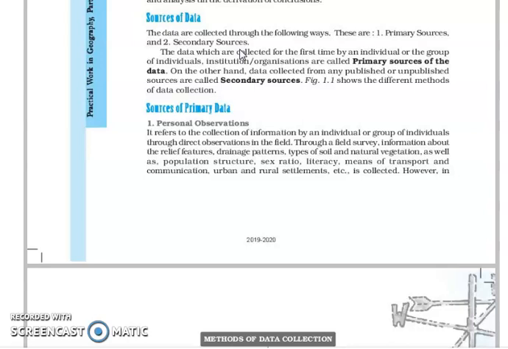It is when we collect the data for the first time, by an individual or a group of individuals. Suppose physically I go to you and ask, what's your name, Tanisha? Tanisha, how many marks did you get last year, or what is your age, your phone number, parents' names and all. So physically I am collecting the information from you, and that is called the primary source of the data.